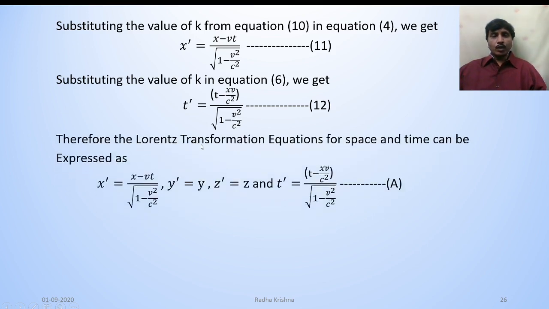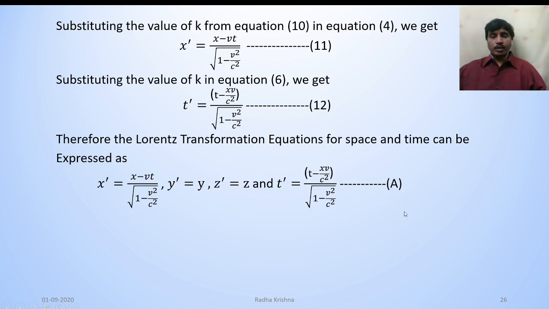Therefore, the Lorentz transformation equations for space and time can be expressed as x dash is equal to x minus vt by square root of 1 minus v square by c square, y dash is equal to y, z dash is equal to z, and t dash is equal to t minus xv by c square whole by square root of 1 minus v square by c square.